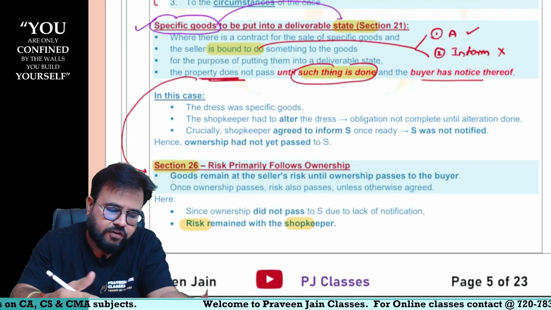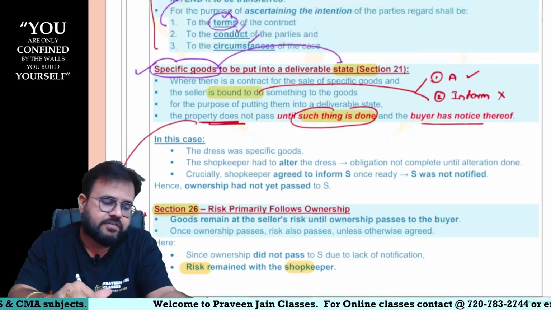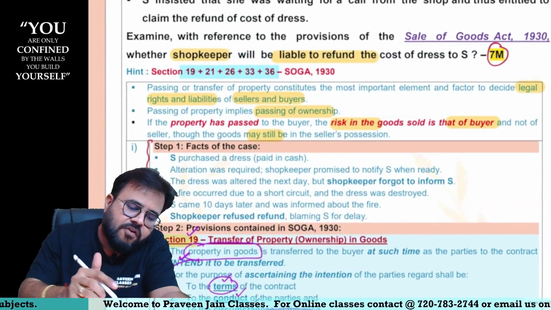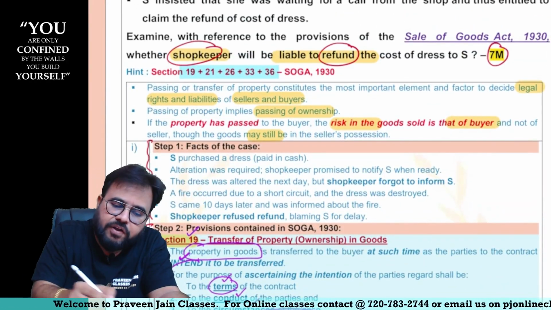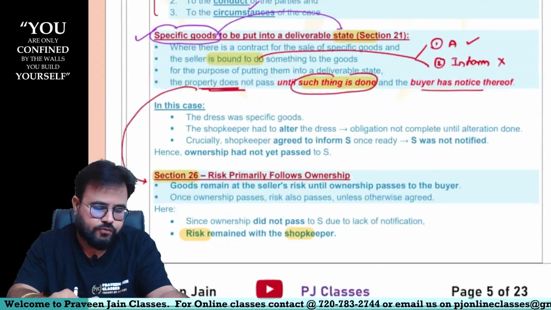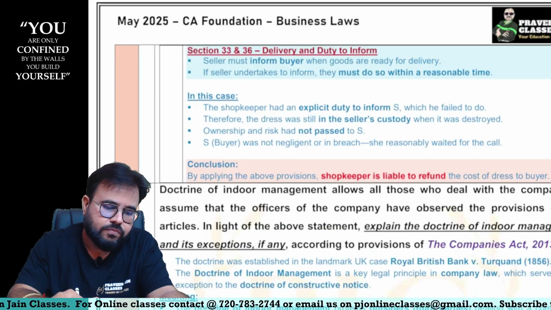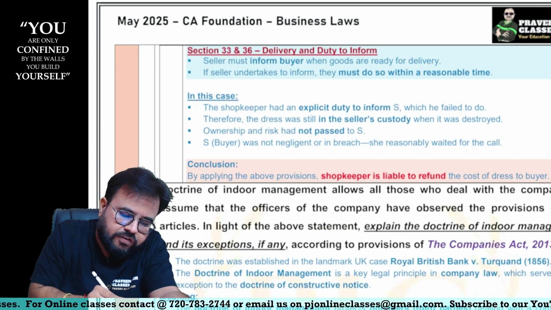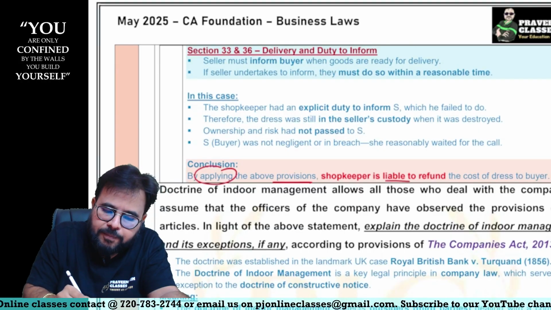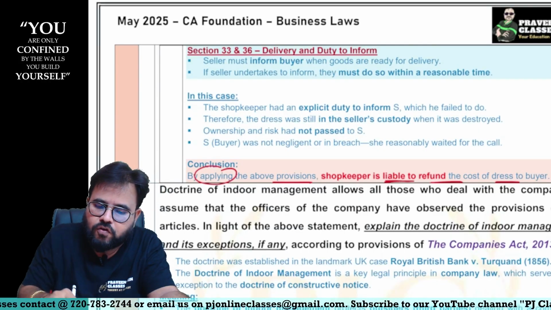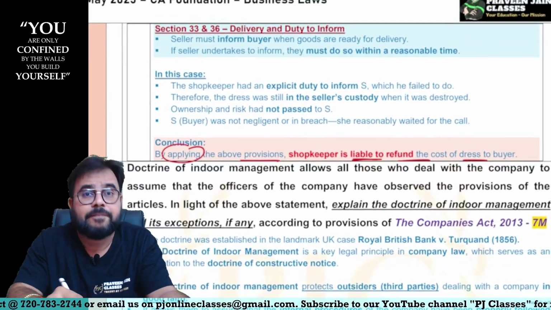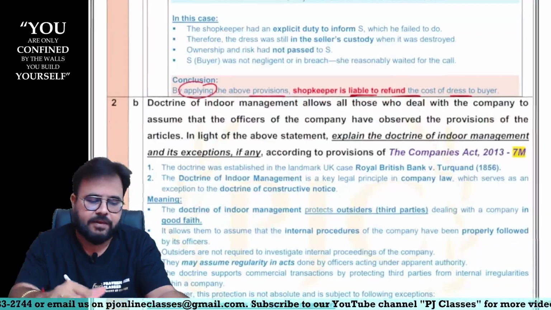Then the answer is what, sir? Mr. Seller, you have to compensate, sir. That is what the question was: whether the shopkeeper is liable to refund? Answer is yes, sir. So that is how you are supposed to write the answer, sir. Conclusion: by applying the above provision, the shopkeeper is liable to refund the cost of the dress to the buyer, sir. That ends that particular part, sir.